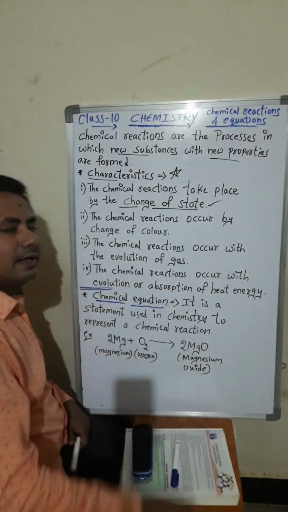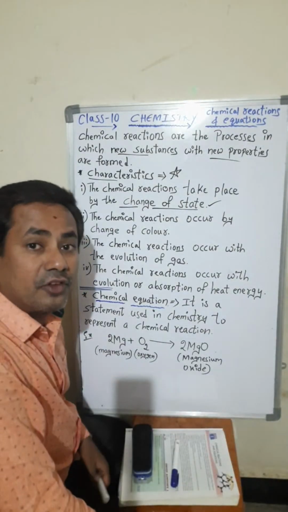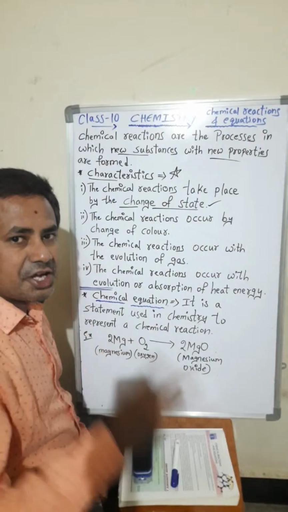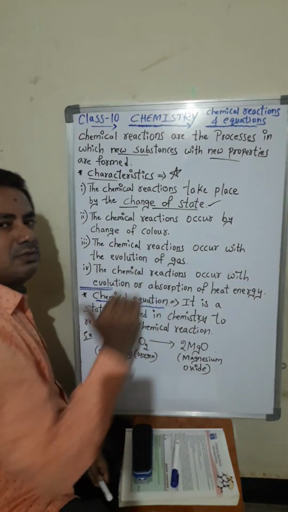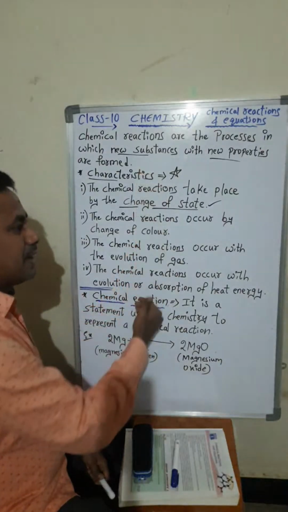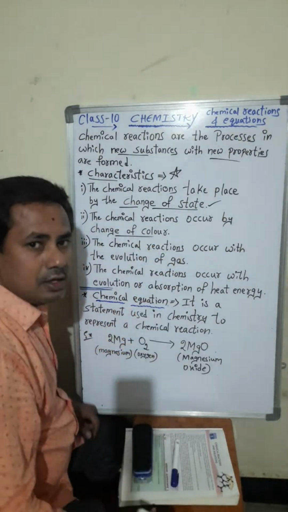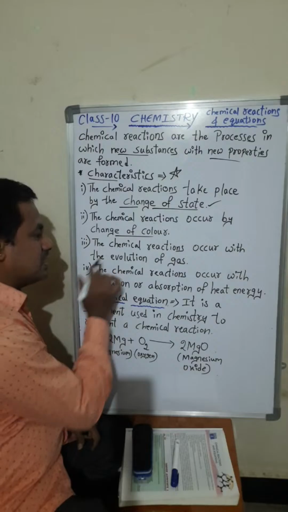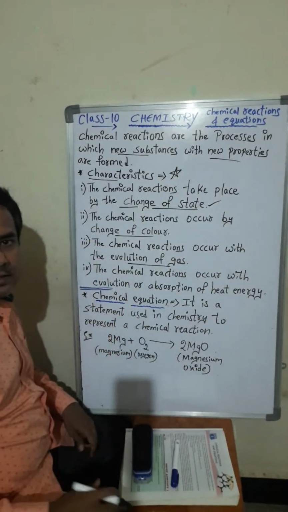The second characteristic, let us see now. Chemical reactions occur by change of color. Sometimes during chemical reactions, the color will change. So many examples are there, and we will see examples afterwards. Just some characteristics we will see now. The second characteristic is change of color. And the next, the third one, is that chemical reactions occur with the evolution of gas.